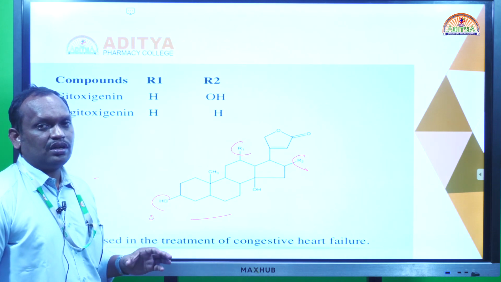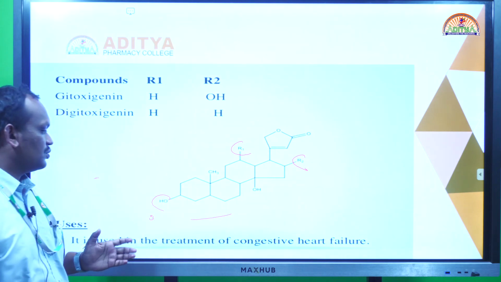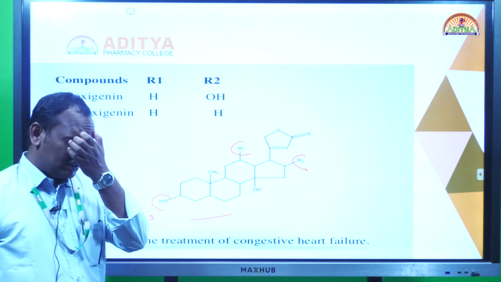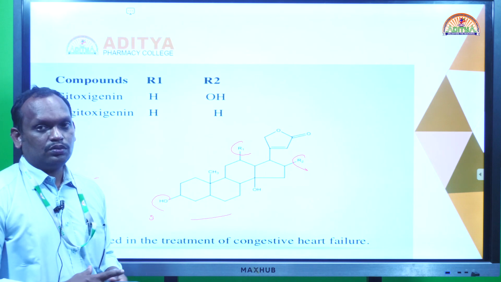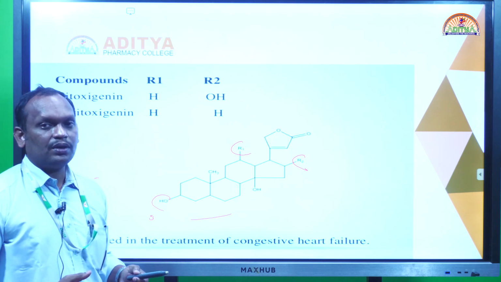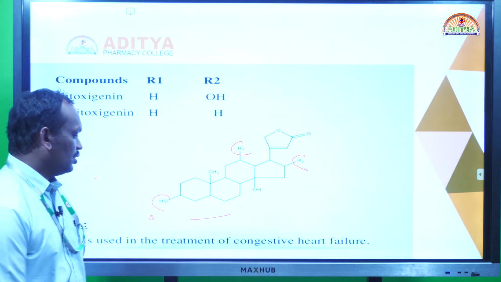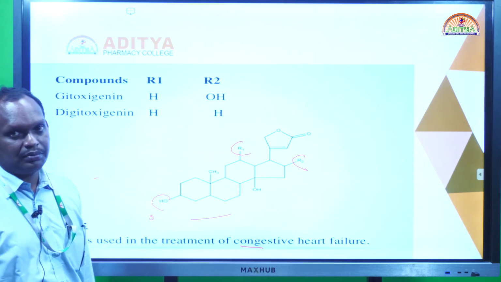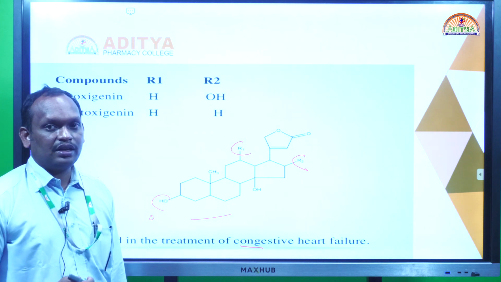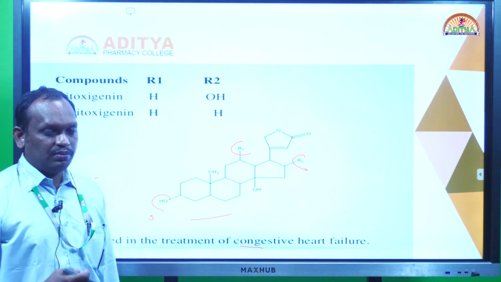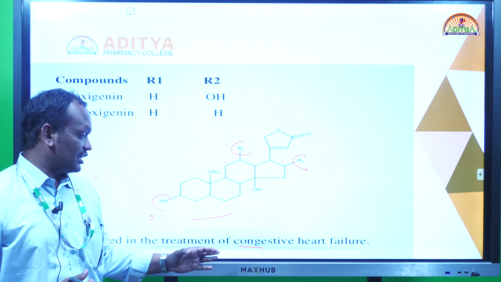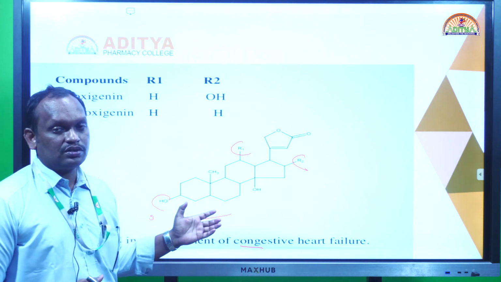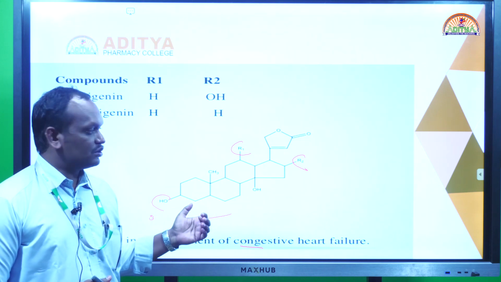It is used for congestive heart failure. What is the use of these cardiac glycosides? It's a cardiotonic. Digitalis is a cardiotonic that helps pump the blood very fast. It is generally used in congestive heart failure. In this condition, elderly patients are generally not able to pump enough blood, so they feel tired, and palpitation and sweating will be there. In congestive heart failure, we use digitalis glycosides like digoxin and digitoxin.